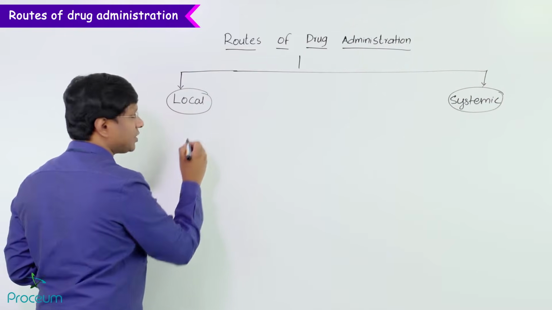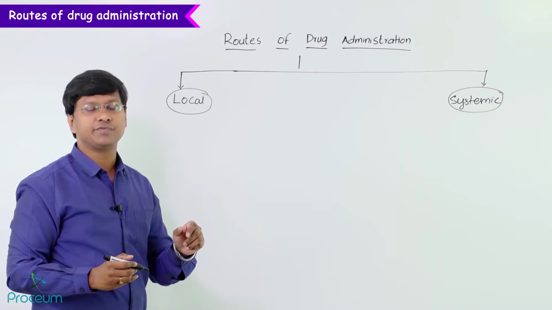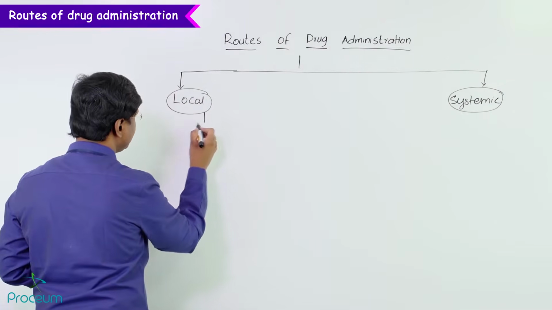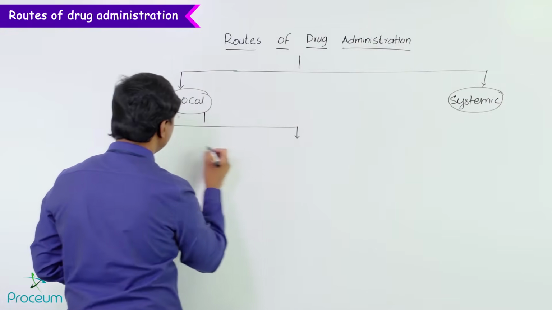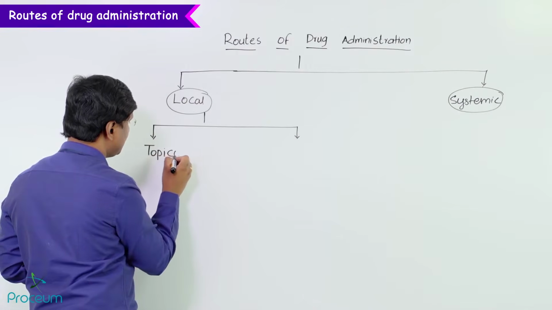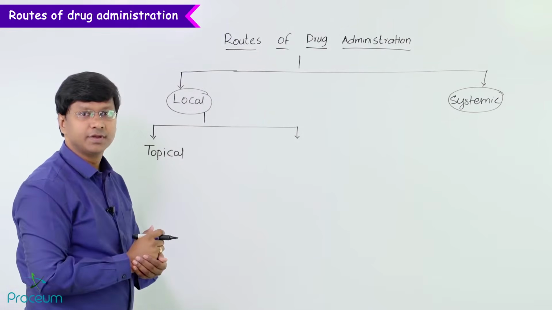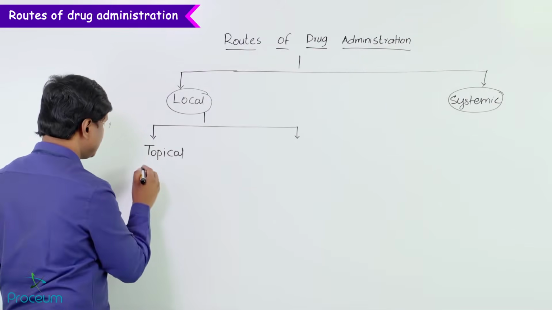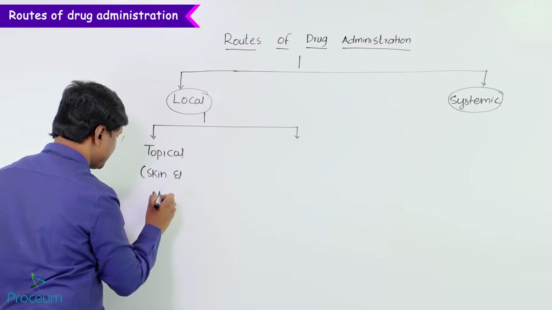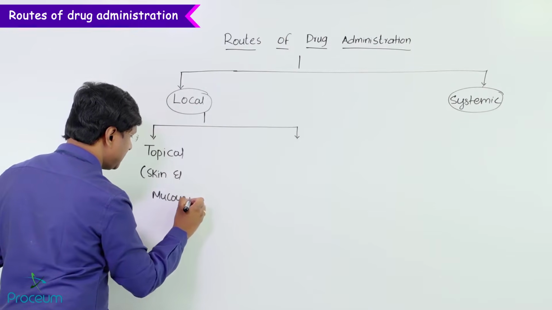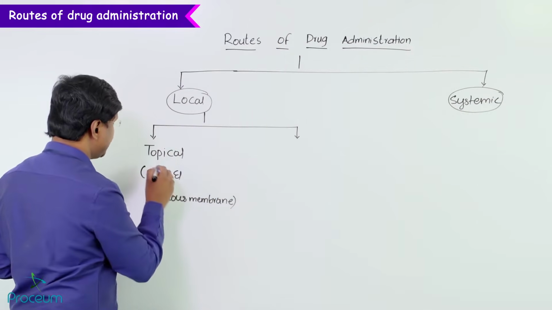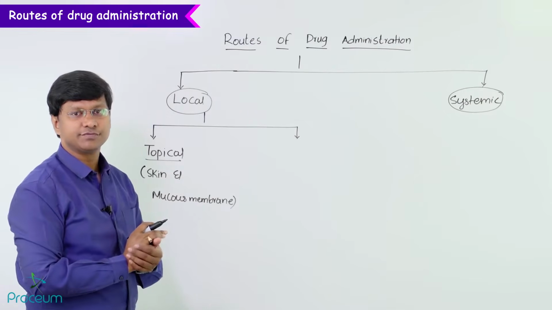Now you take the local routes of administration. The local routes of administration of the drug are again of three forms. We have the topical route of administration of the drug. The topical route means either over the skin or over the mucous membrane. So that is the topical route of administration of the drug.